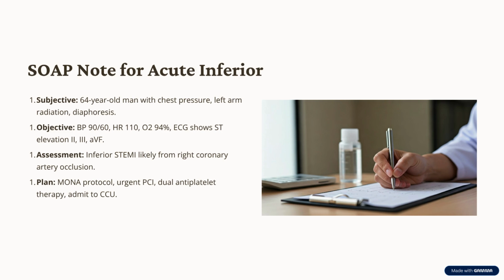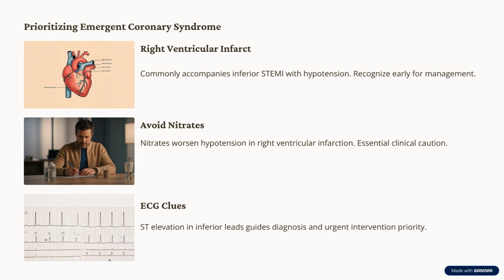Notify interventional cardiology for emergent PCI, dual antiplatelet therapy, ticagrelor or clopidogrel. Serial troponins plus repeat ECG. Admit to CCU. This scenario demonstrates how to prioritize emergent coronary syndrome with classic ECG changes. If you see hypotension plus inferior STEMI, consider right ventricular infarct, avoid nitrates.